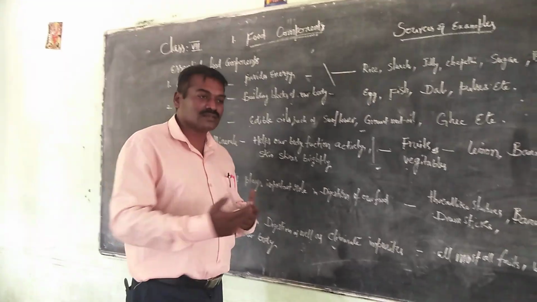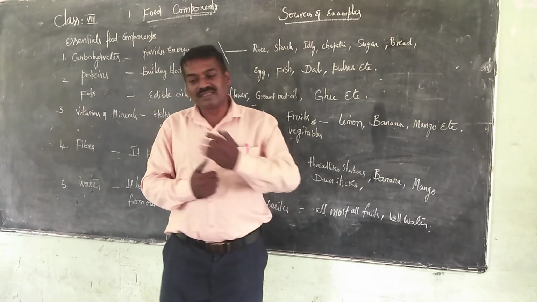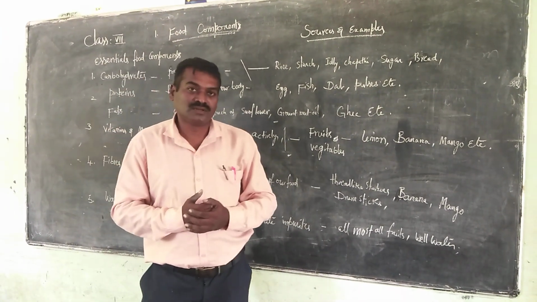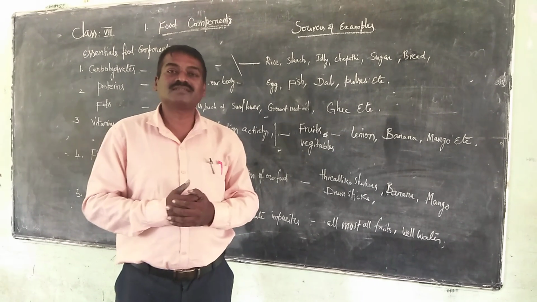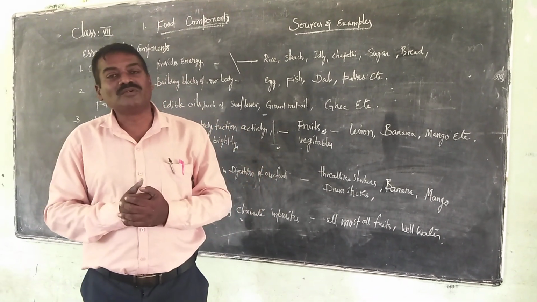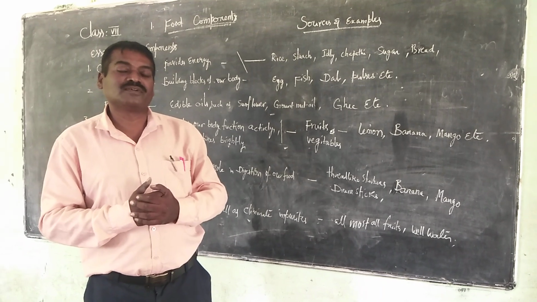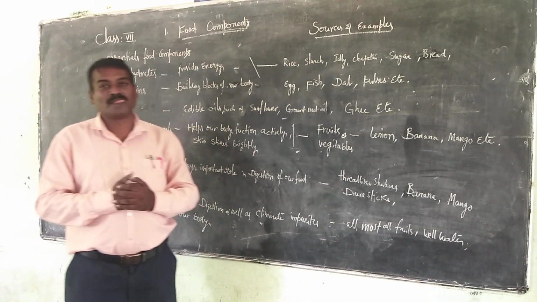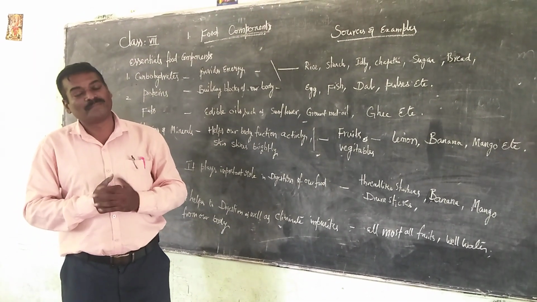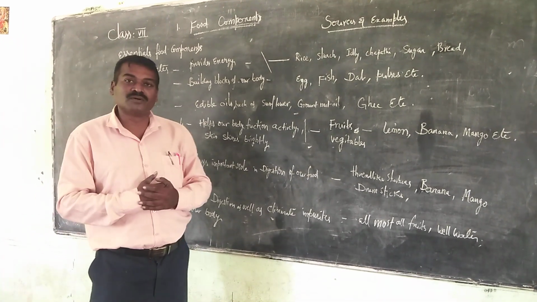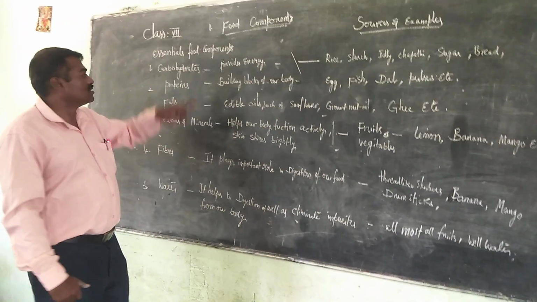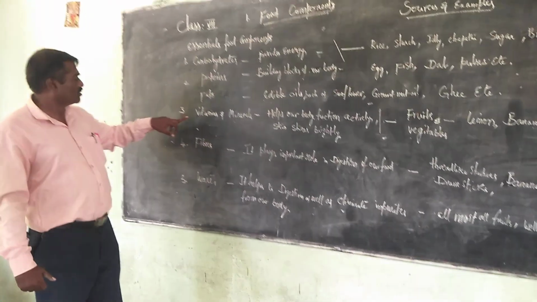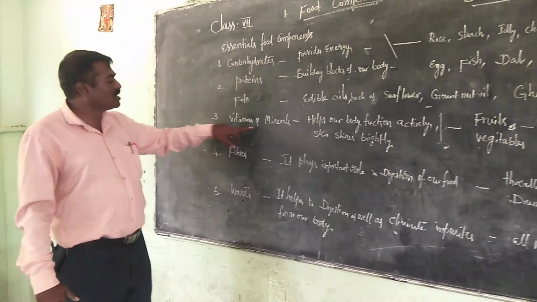So far we have taken so many examples. In this lesson, along with these examples, some preparation of food varieties also, that we will see in coming video classes. Today we are going to introduce the different types of essential food components required for our body to function properly and perfectly. Number one, the major role is played by carbohydrates. Second, proteins and fats. Third, vitamins and minerals.